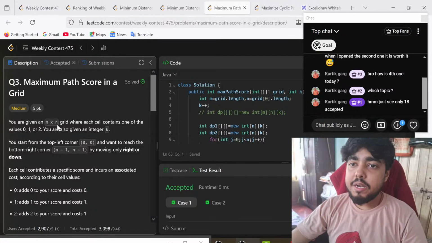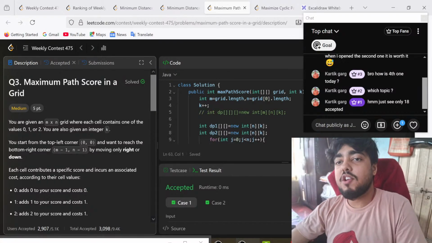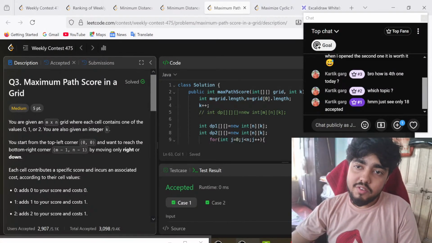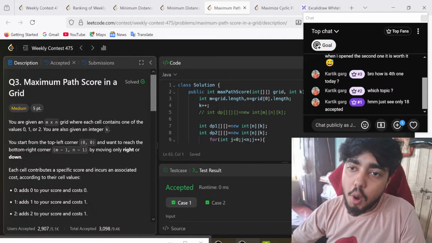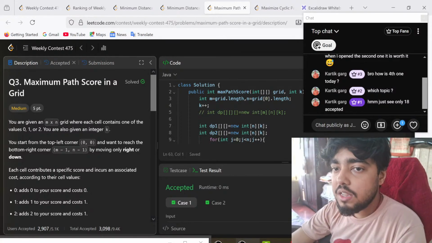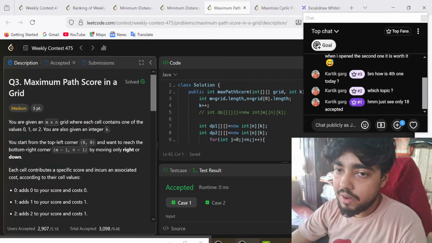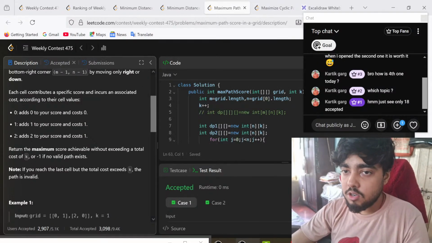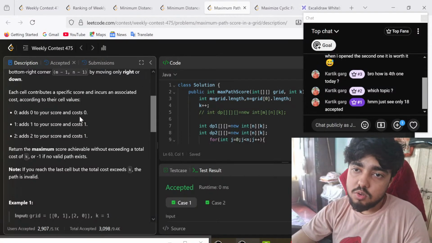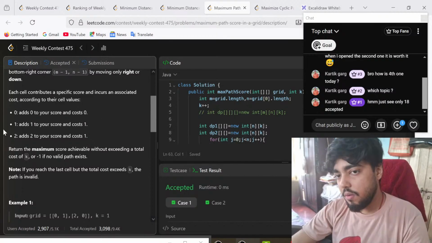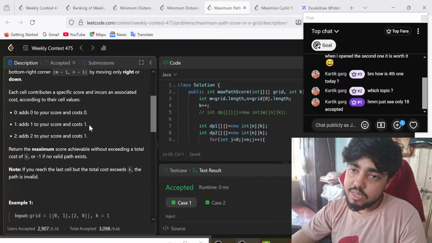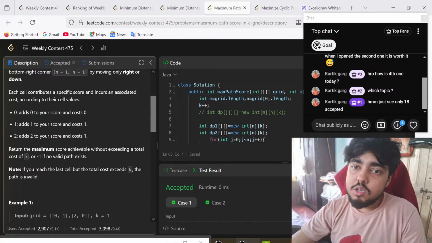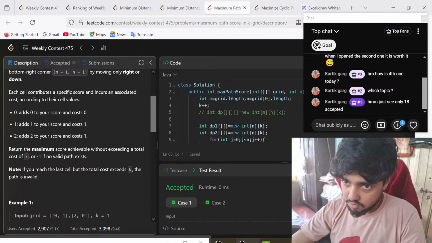You're given an m into n grid where each cell contains one of the values 0, 1 or 2. You're also given an integer k. You start from top left corner 0, 0 and move on till the bottom right corner. You can only move on right or down. Each cell has specific value 0, 1, 2. 0 means that you add 0 to your score and the cost of it is 0. 1 means you add 1 to your score and cost of it is 1. 2 means you add 2 and your cost is 1 also.